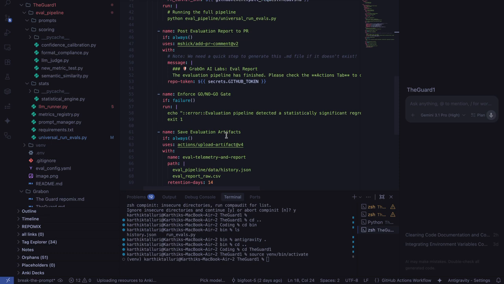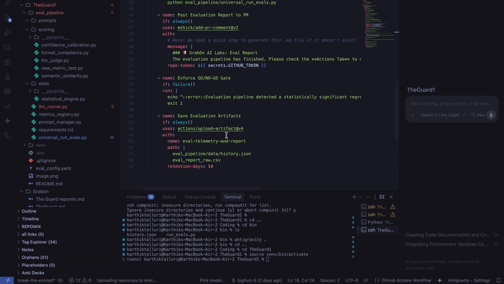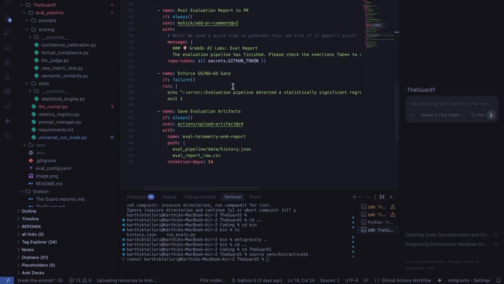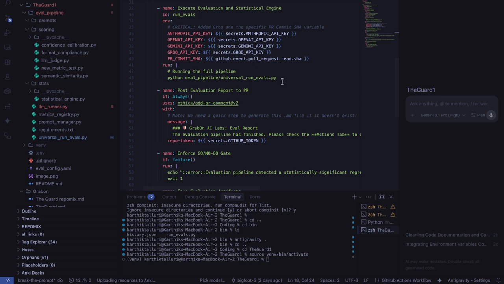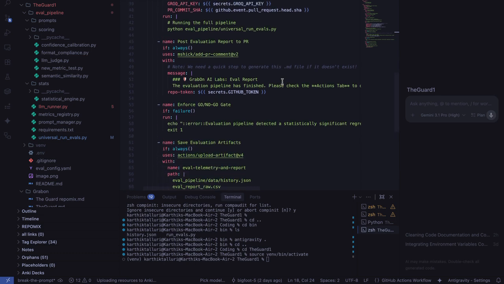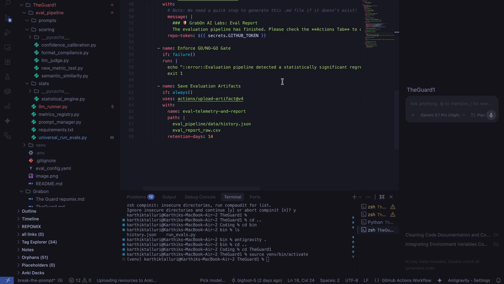for running within the Git interface. Finally, it runs the eval file, and this takes around 15 minutes if you run it using Git and using all the 30 evaluation metrics. And finally, I've used artifacts to save the history and also to save the eval report.